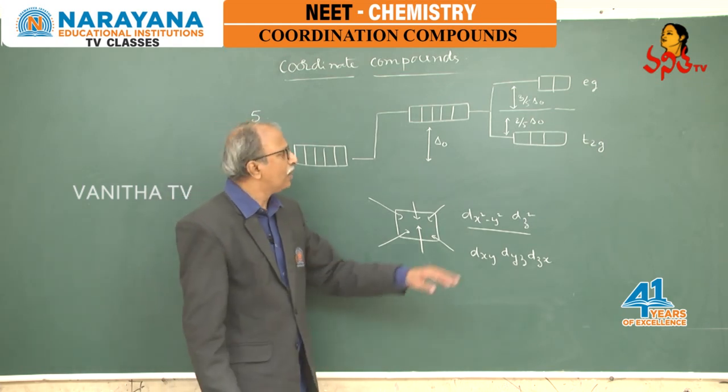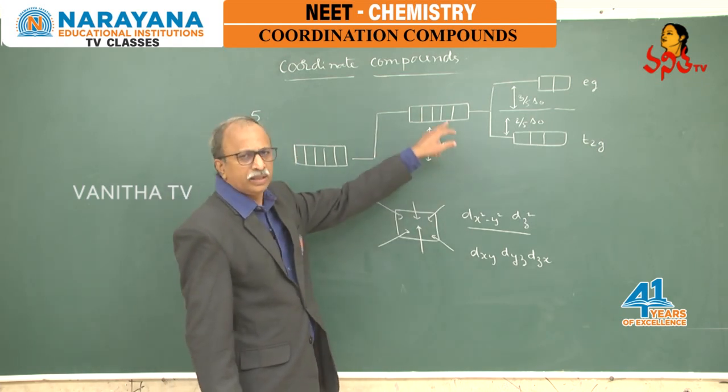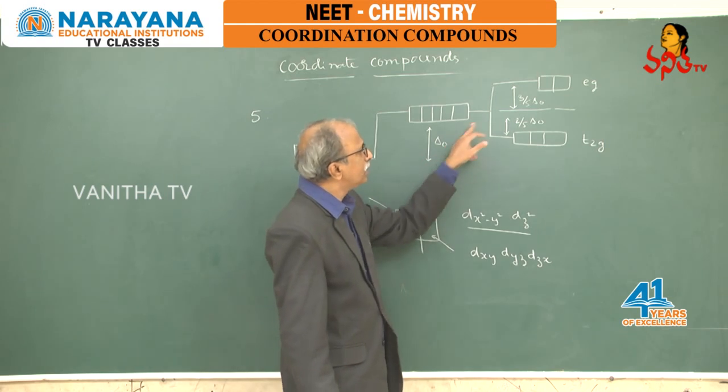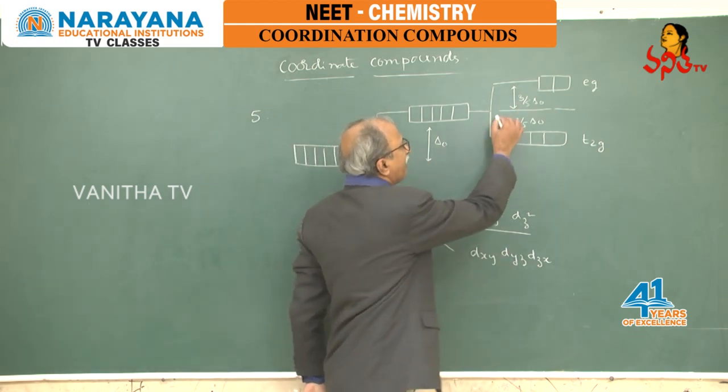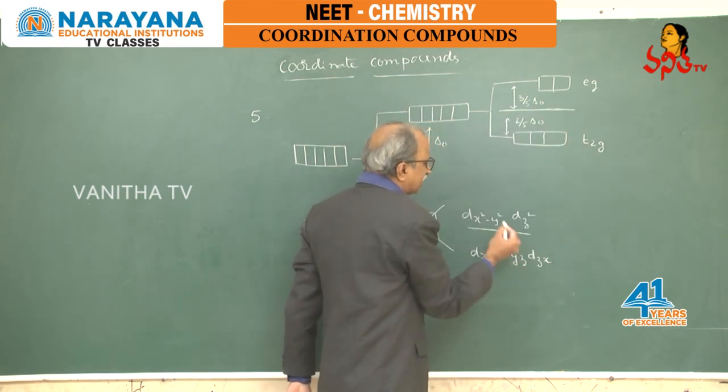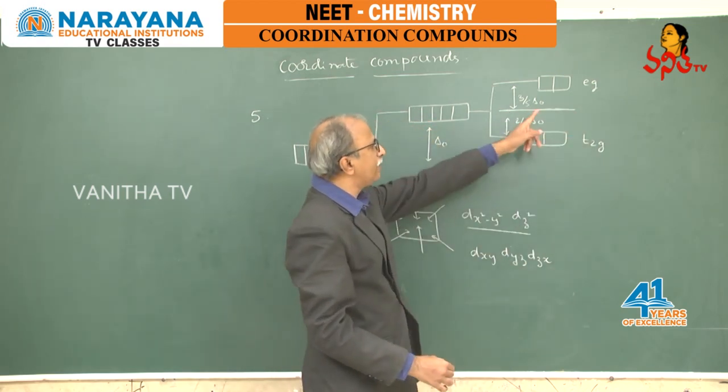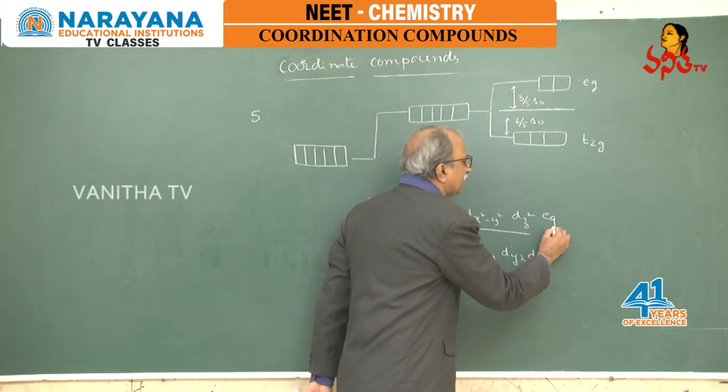In such a case, relative to the Barry energy average, a 3/5 delta naught increase is present for these 2 sets of orbitals, which are named as eg orbitals.